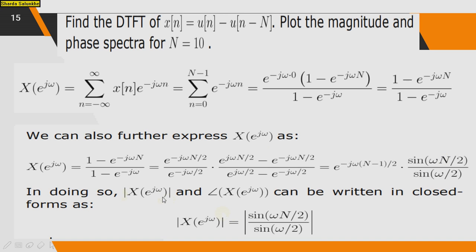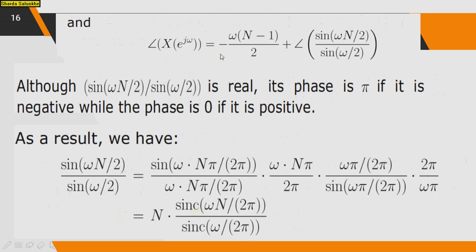Doing this, the mod of X of e raised to j omega and the angle of X of e raised to j omega can be written in closed forms. So this is the magnitude of X of e raised to j omega and this is the phase of X of e raised to j omega. So this is real, and its phase is pi if it is negative while the phase is 0 if it is positive. As a result, sine of omega N divided by 2 divided by sine of omega by 2 is nothing but N into sinc of omega N divided by 2 pi divided by sinc of omega by 2 pi.